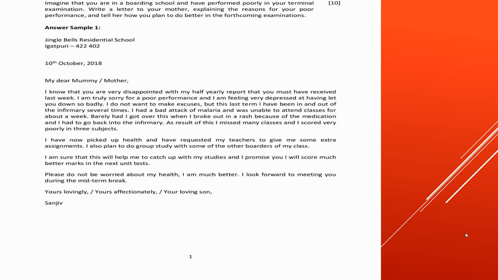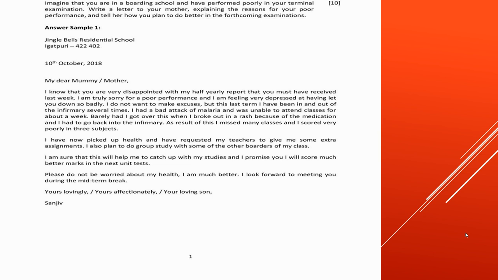Now, this is an example of an informal letter for you children, so that you get an idea, a practical example of how you can write a letter. The question is: imagine that you're in a boarding school and have performed poorly in your terminal examination. Write a letter to your mother explaining the reasons for your poor performance and tell her how you plan to do better in the forthcoming examinations.